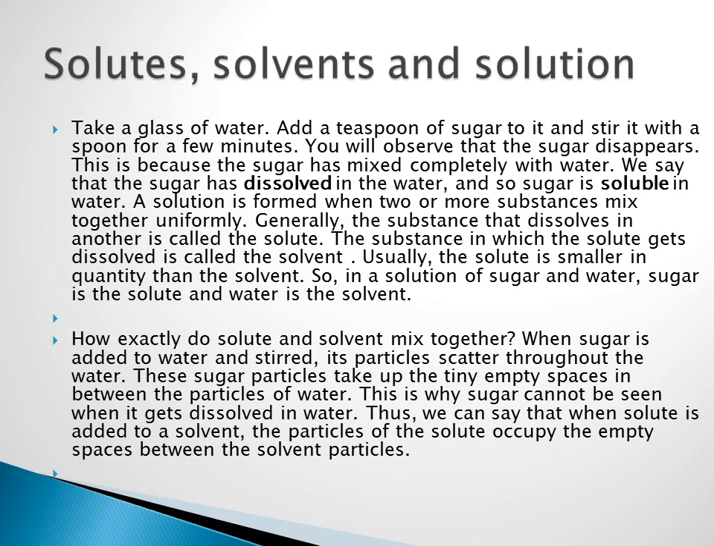The substance in which the solute gets dissolved is called a solvent. Usually the solute is a smaller quantity and the solvent is the largest quantity. So here sugar is the solute and water is the solvent. Okay, it depends on how exactly the solute and solvent mix together.